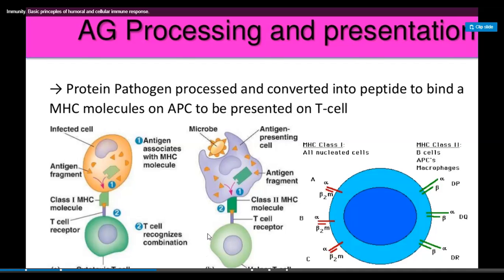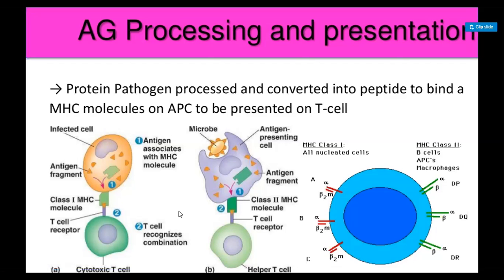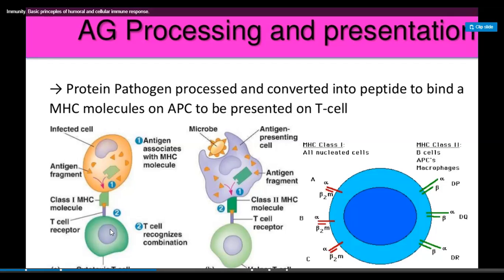When these cytokines bind on the receptor, the T cell proliferates, divides, and can differentiate into other cell types such as T helper cells and cytotoxic cells. And some cells can convert into memory cells. So this is the T helper cells and this is the T cytotoxic cells. Here there are two types of cells, T helper cells and T cytotoxic cells. In T helper cells, major histocompatibility complex 2 takes part, but in the cytotoxic T cells, class 1 MHC molecules take part.